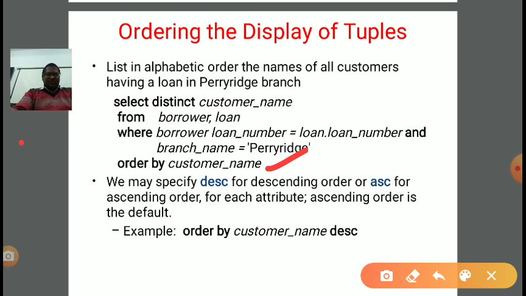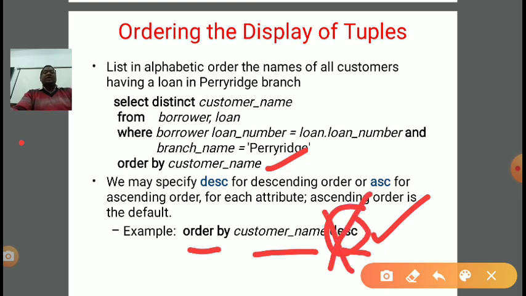If you want to put descending order manually, then how to write it? In the ORDER BY clause, we need to write the required column, means the column according to which we want to order, then ORDER BY and the required column name and DESC for descending order. If we write ASC here, then it will do ascending order, and if you don't write anything, then again by default it will pick ascending order, right?